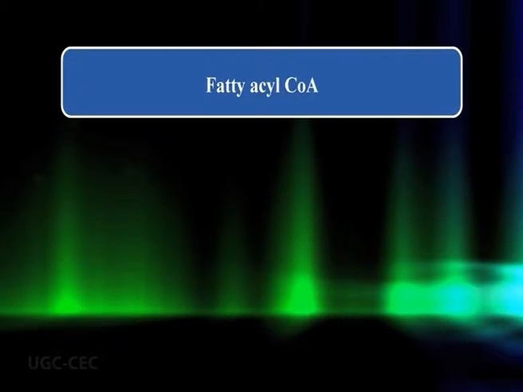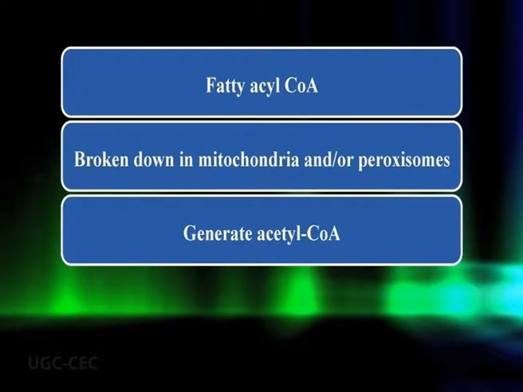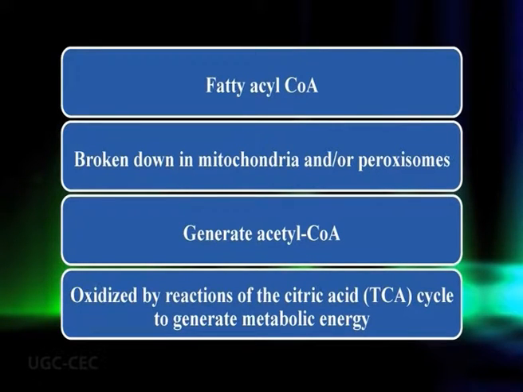It is the biochemical process by which fatty acids in the form of acyl coenzyme A molecules are broken down in mitochondria or peroxisomes in case of plants to generate acetyl coenzyme A molecules, which are the entry molecules for the citric acid cycle, and is then further oxidized by reactions of the citric acid cycle to generate metabolic energy.